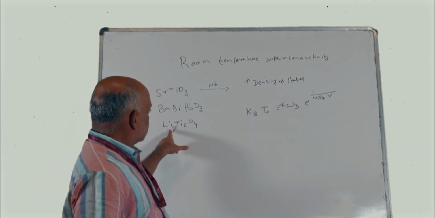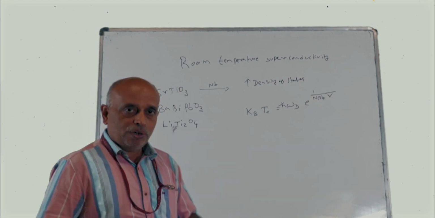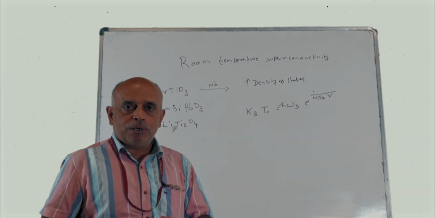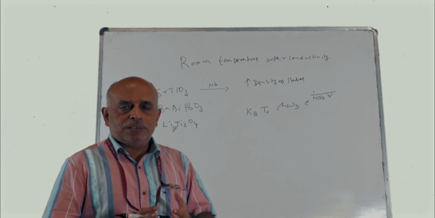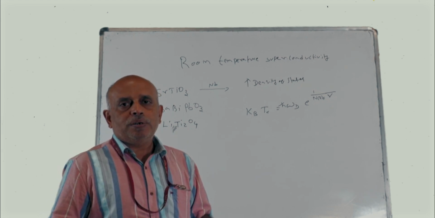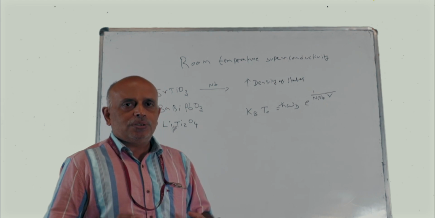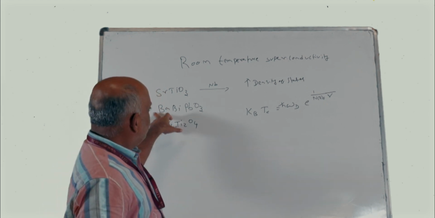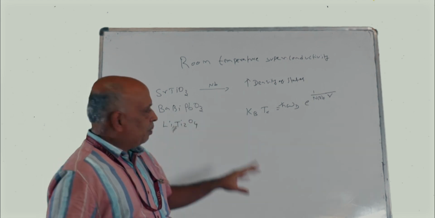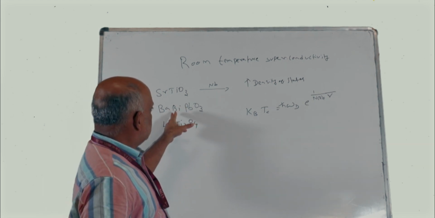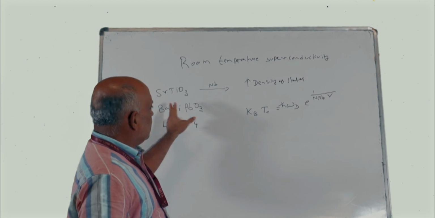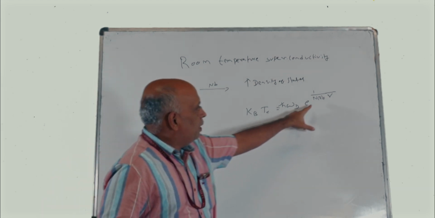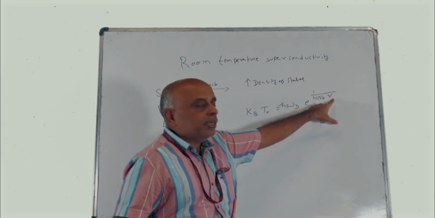The next oxide was lithium titanium oxide, LiTi2O4, but it had some chemistry complications. This is a multi-phased compound, which means it is not phase pure. A lot of chemical phases will be involved, so they didn't want to pursue this lithium titanium oxide. Rather, they tried to pursue barium lead bismuth oxide. By varying the elemental ratio of barium, bismuth and lead, they thought they could vary the density of states and the electron-phonon coupling constant.